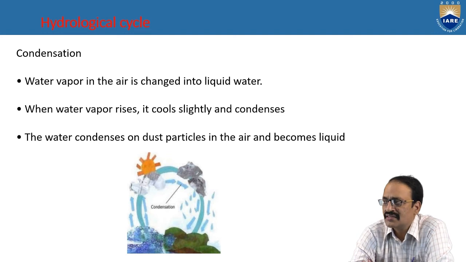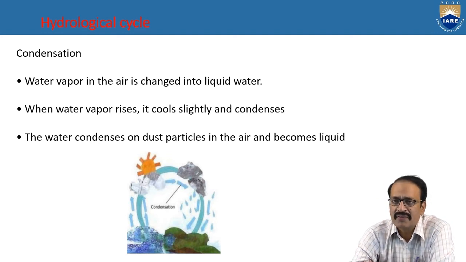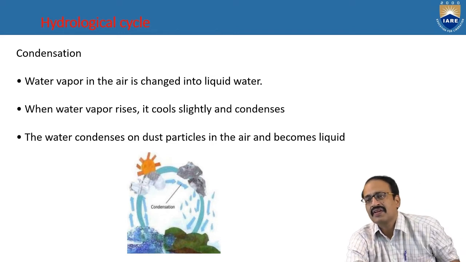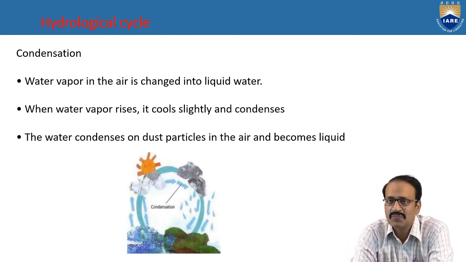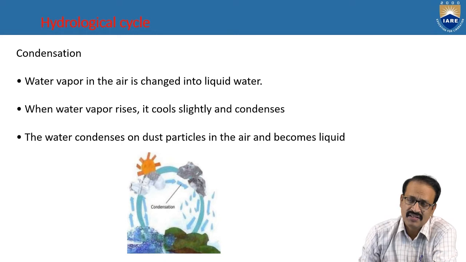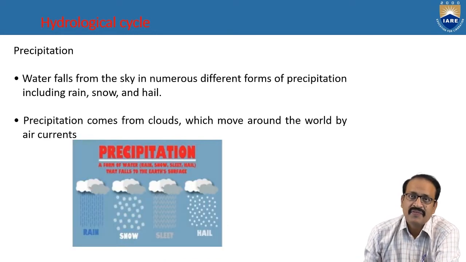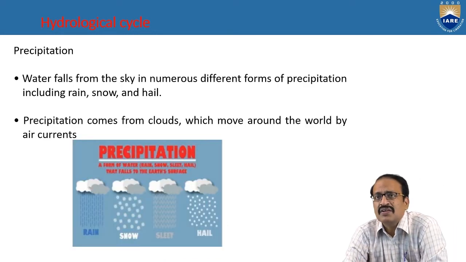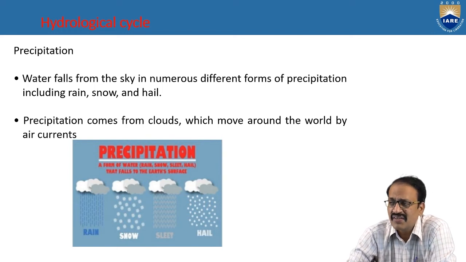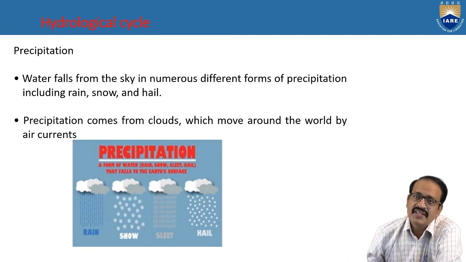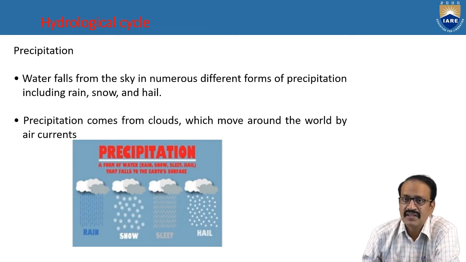The condensation. Everybody knows the water in the atmosphere will get condensed onto dust particles and reach the Earth's surface as precipitation. So that water in the atmosphere will reach the Earth in different forms, in the form of rain, snow, sleet, and hail.